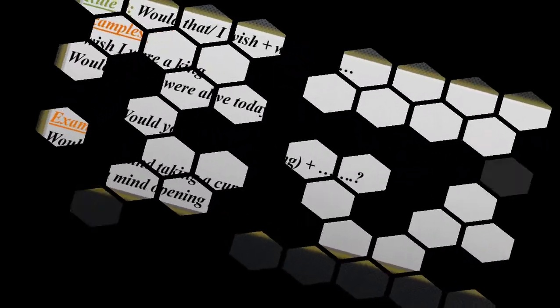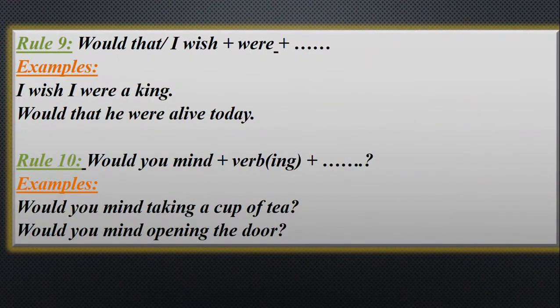And then examples of would that or I wish plus were. You see, I wish I were a king. I wish I were a president. I wish I were a prime minister. This is the desire. And would that he were alive today. Would that. This is one kind of unreal condition, you see. Would that he were alive today, like this. This is not possible. He died already. Now you are expecting, you are trying to see him alive. Actually, this is one kind of unreal condition.